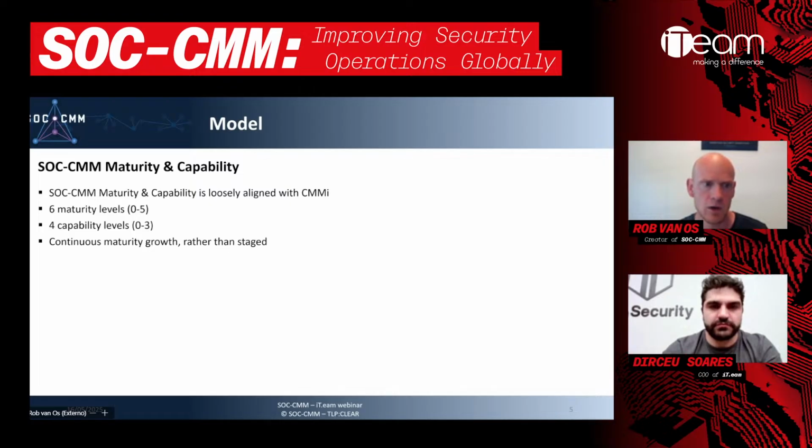In capability we have 4 levels, which is also similar to what CMMI offers. The biggest difference, again, in both maturity and capability, is that we approach maturity in a continuous way rather than staged. CMMI is a staged model, which means everything has to operate on level 1 before you can go to level 2.